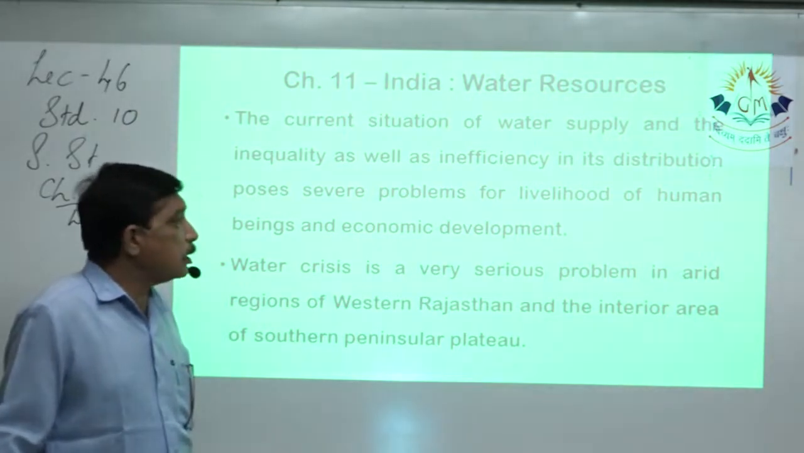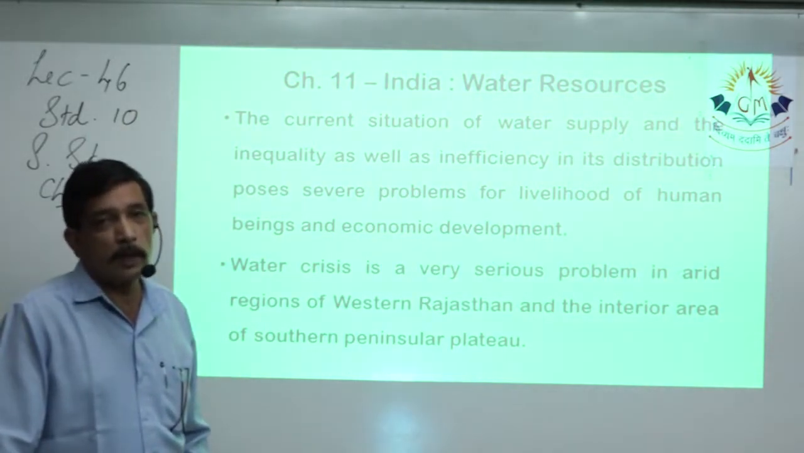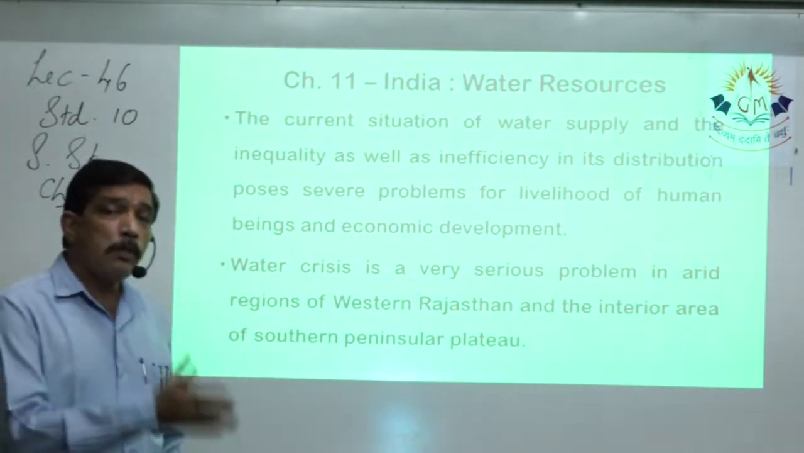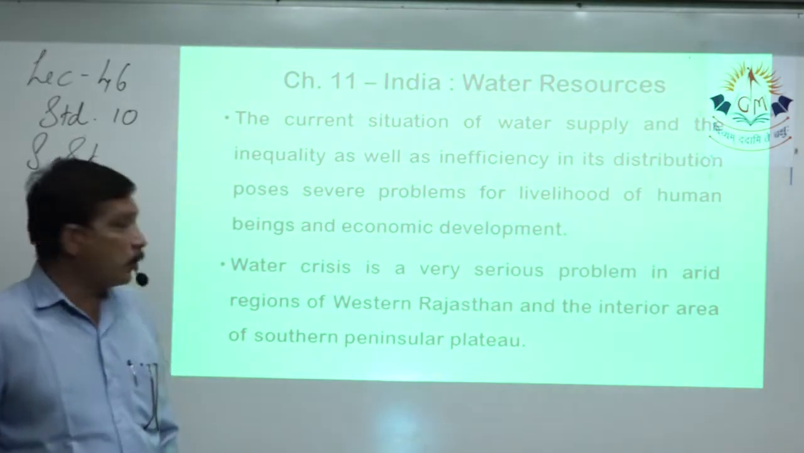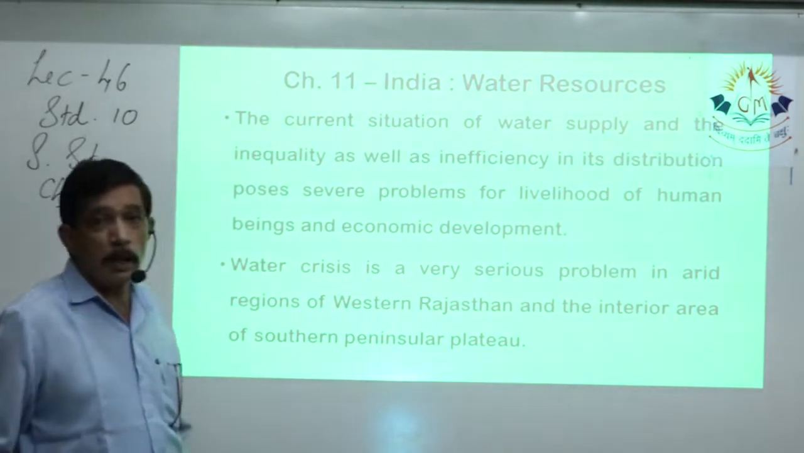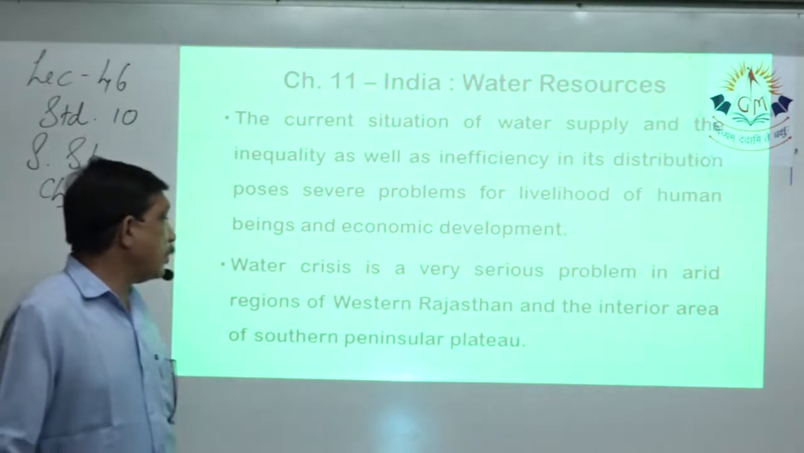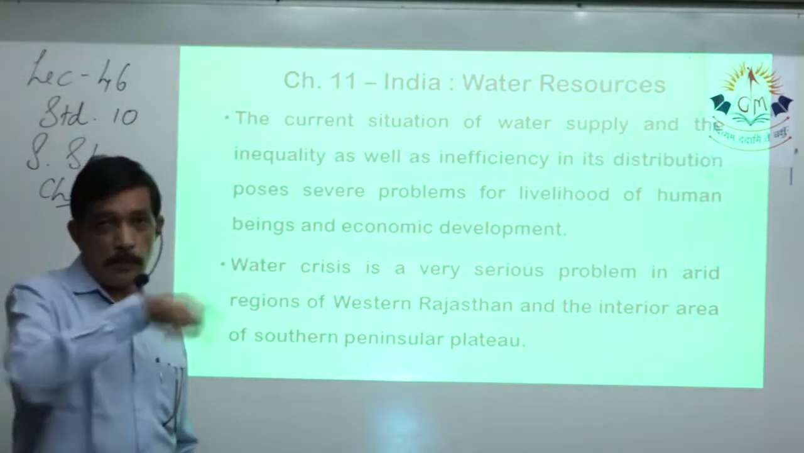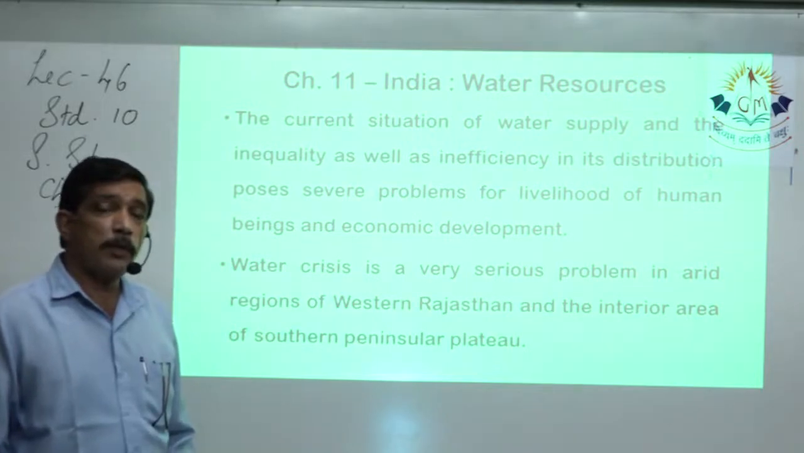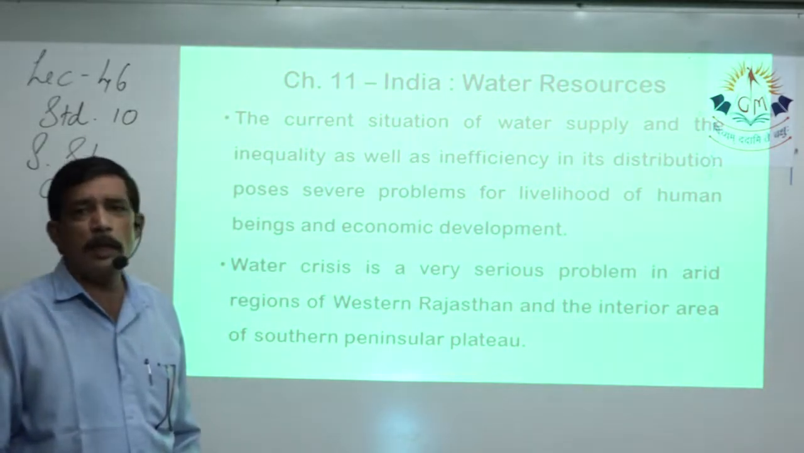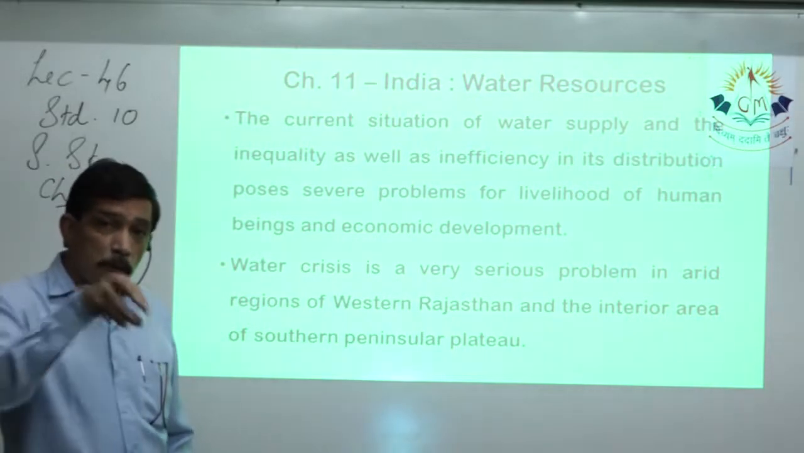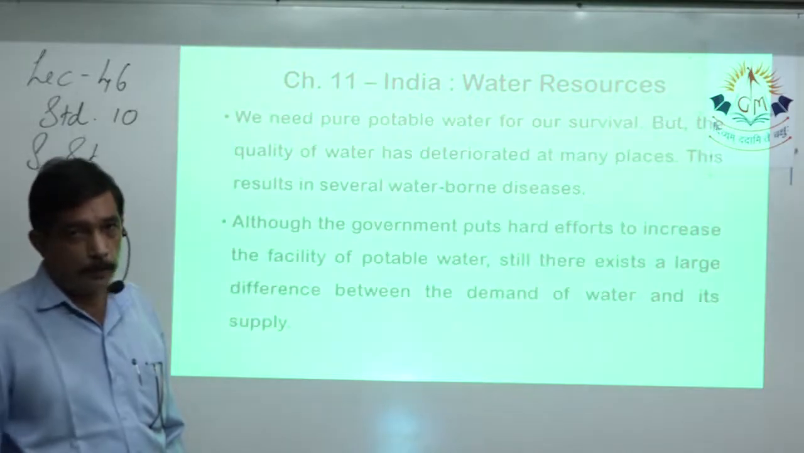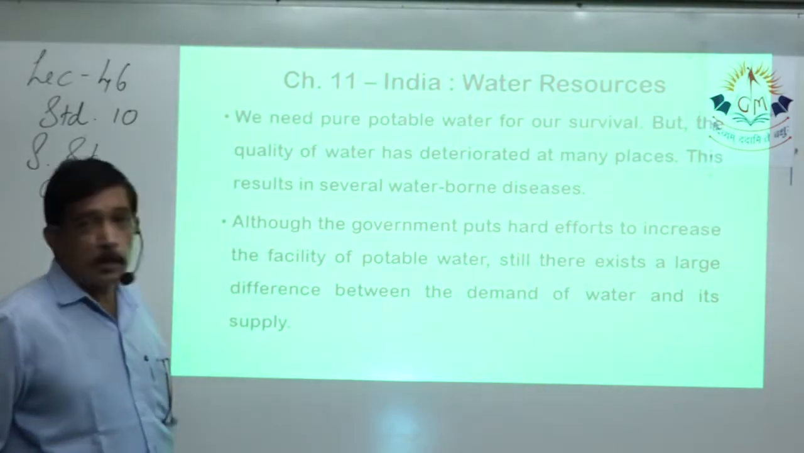Water crisis is a very serious problem in arid, that is dry areas, for example Rajasthan has, because they do not have proper collection of water. So reaching water to them is a very great problem. Western Rajasthan, as we were discussing, and the interior area of the southern peninsula, this also we have discussed on board, that the shore areas of the peninsula, that is South India, it gets very heavy rainfall, but then when you come to the center of that place, that's devoid of much rain, and so water crisis is felt over there. We need pure potable water.